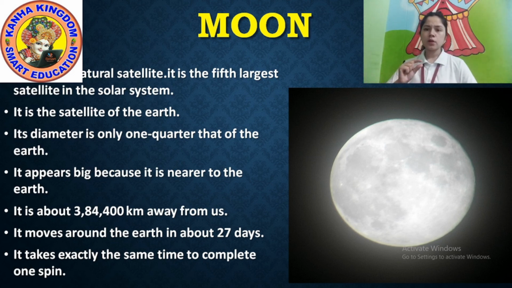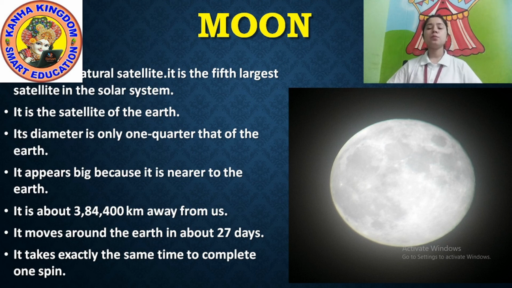Sometimes we see a small moon in a U shape. These are all phases of the moon. Okay. So it takes about 27 days to complete one spin.